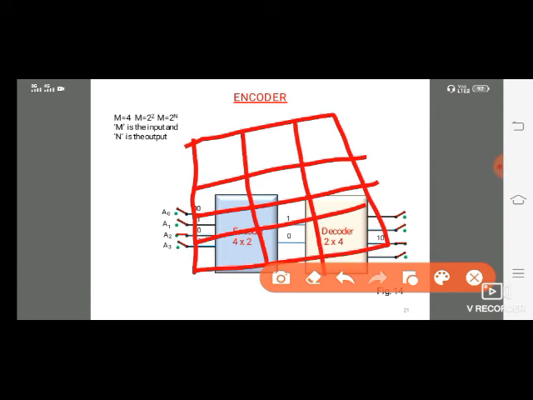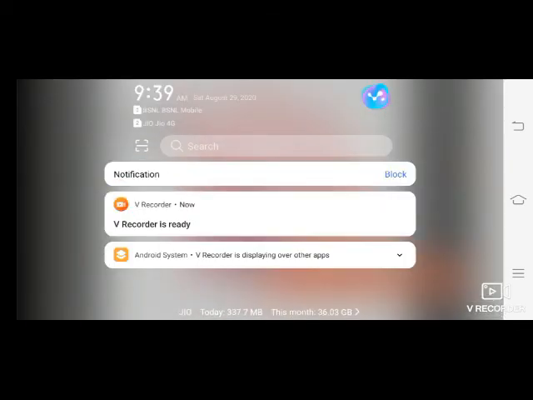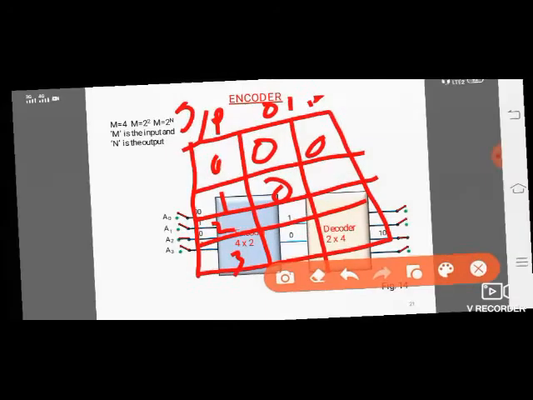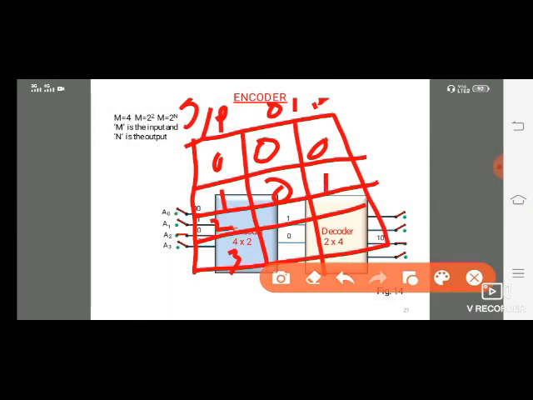0 1 2 3 are the inputs, and those are the outputs. First, 0 we are converting to 0 0, 1 to 0 1, next we are converting 1 0, next 1 1.